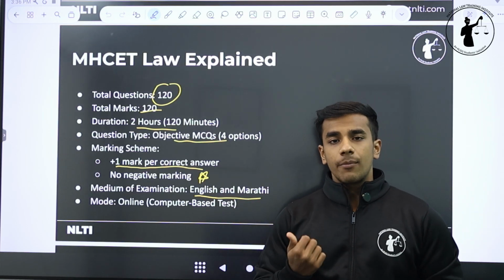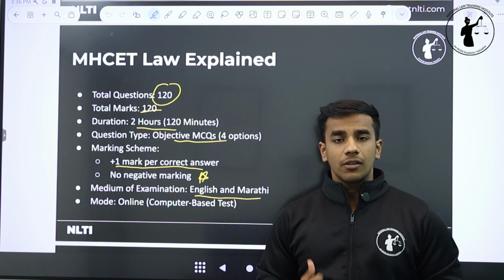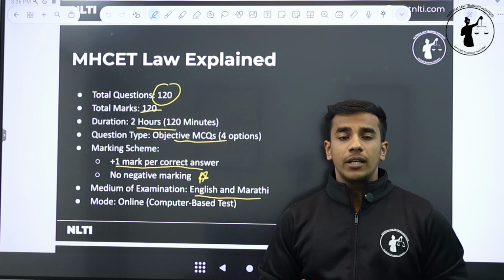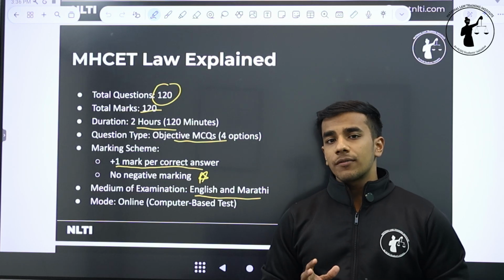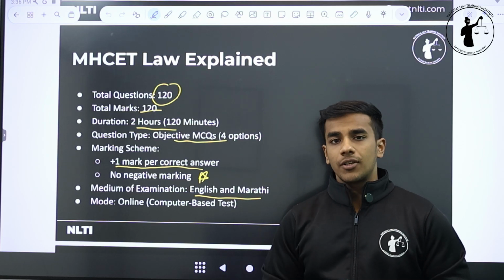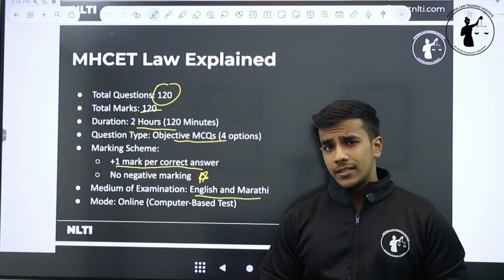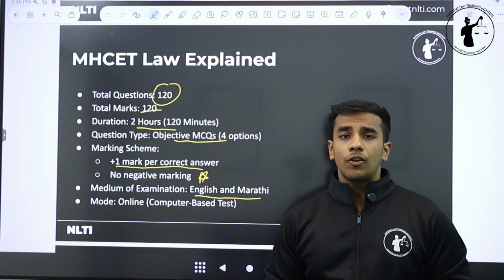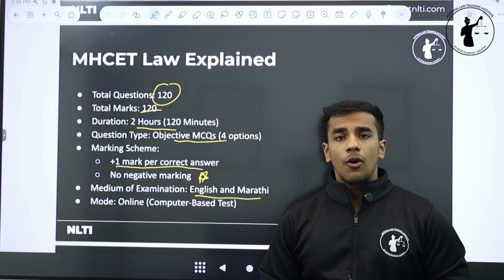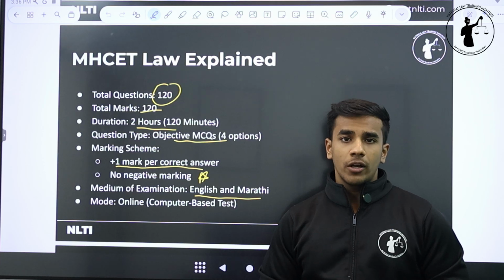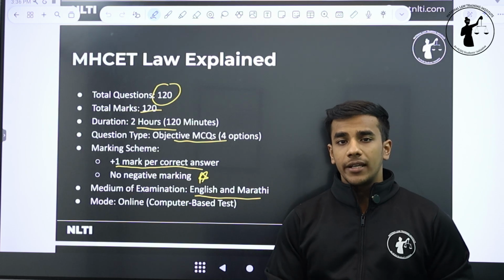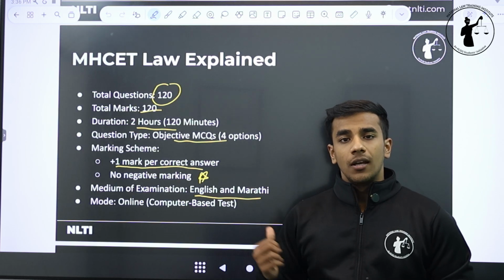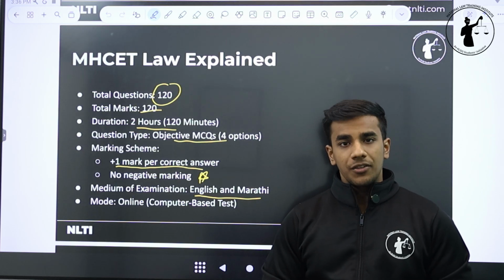MHCET law में बहुत ज़्यादा emphasis रहता है on Maharashtra and Maharashtra candidates. If you see, over 80 to 85% of the seats are directly reserved for Maharashtra candidates. So even though the number of seats is very limited for outside Maharashtra candidates, two colleges, especially GLC and ILS, present themselves as great options and as great backup plans for your NLSAT examination, or for those of you who are targeting the National Law School Bangalore. So if you are among the very few people who sincerely study for this exam, you have a great shot at cracking the top 2 colleges under this exam, that is ILS Pune and GLC Bombay.